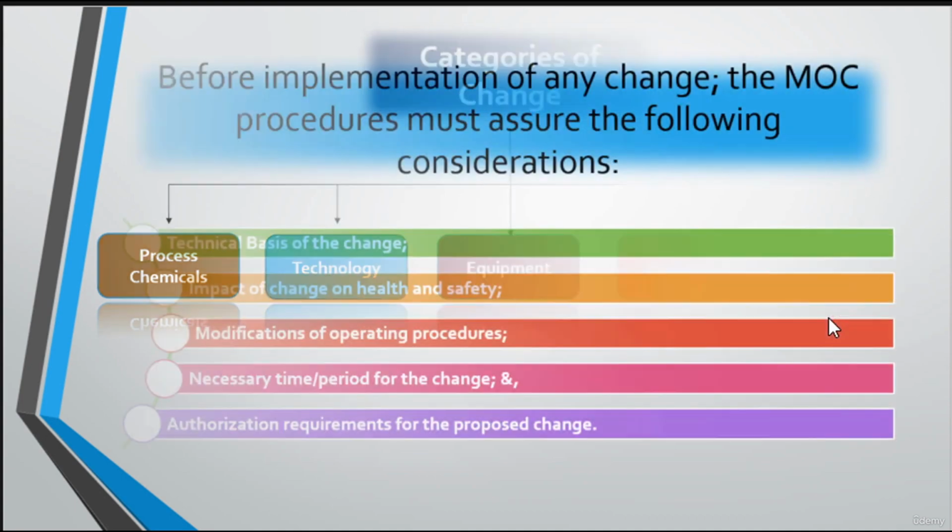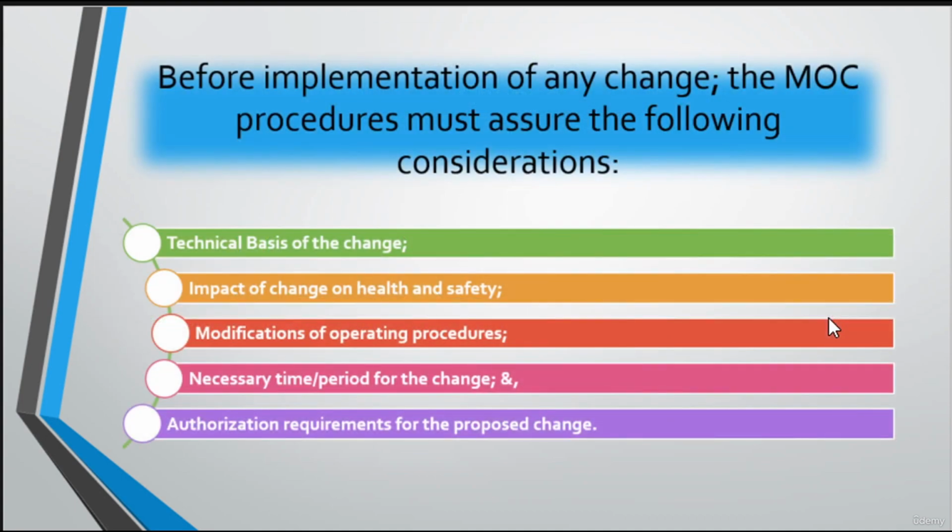Before implementing any type of change in the facility, the management of change procedures shall assure the following considerations. Number 1, it shall assure the technical basis of the change. It also shall consider the impact of that change on health and safety. Moreover, it shall consider the modifications of operating procedures that will result from this change. Also, it shall consider the necessary time period for this change, and lastly, it shall consider the authorization requirements for the proposed change, and this is done according to the level and magnitude of the change.